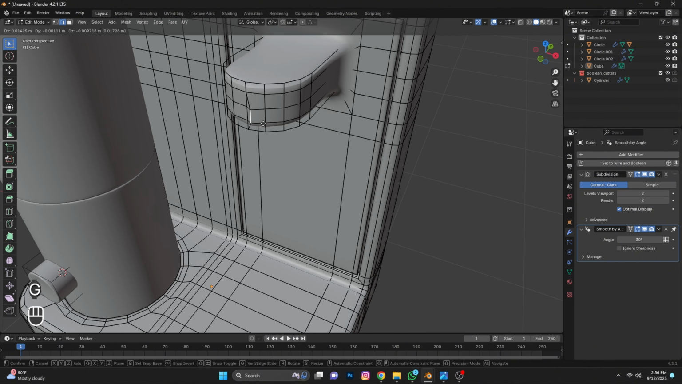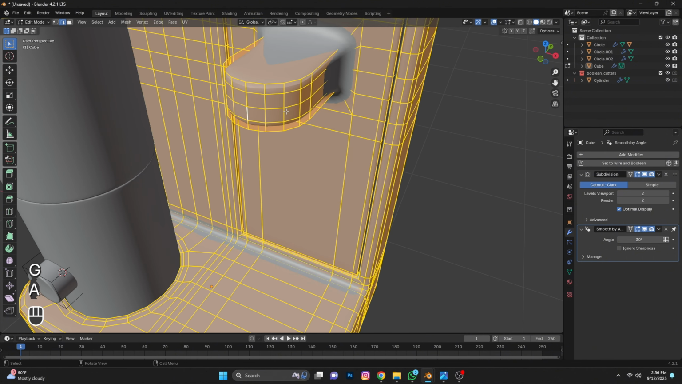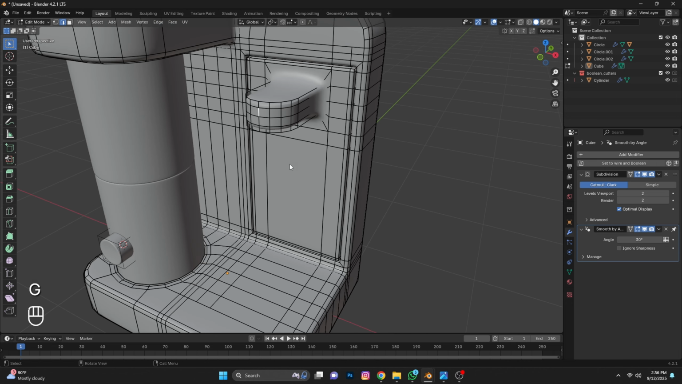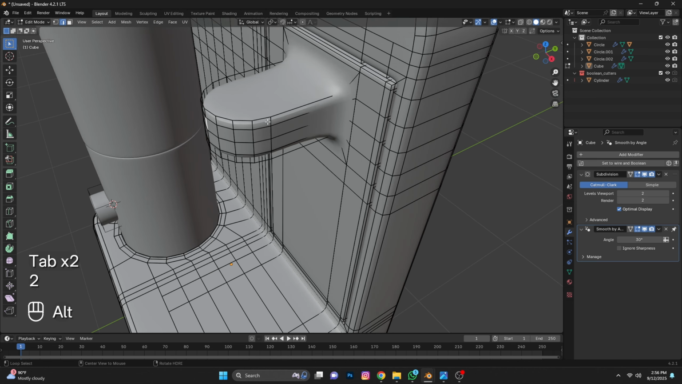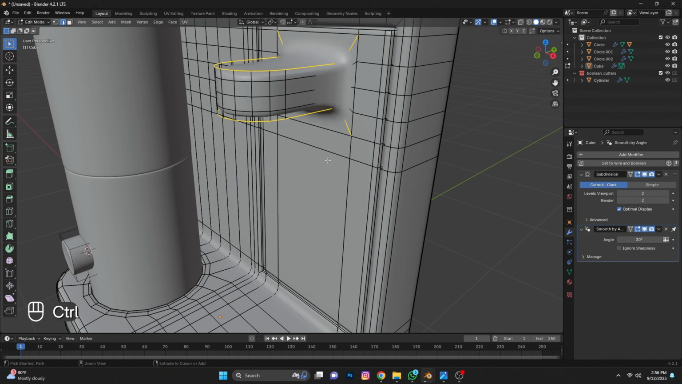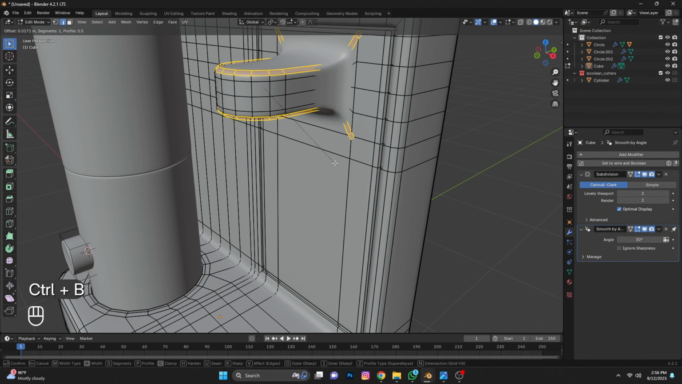Here now you have 2 extra edges. To remove them, press A, select all, then M, merge by distance. See, 5 vertices got removed. Now press 2, select this, and this. Press Ctrl B bevel with 1 segment.